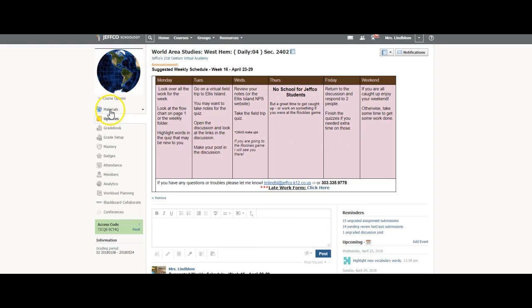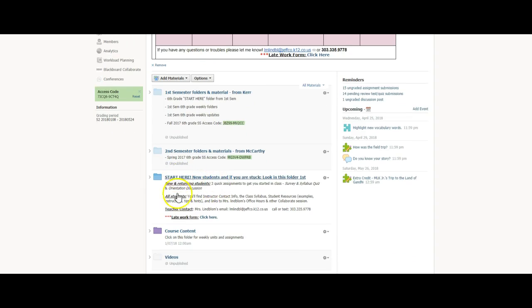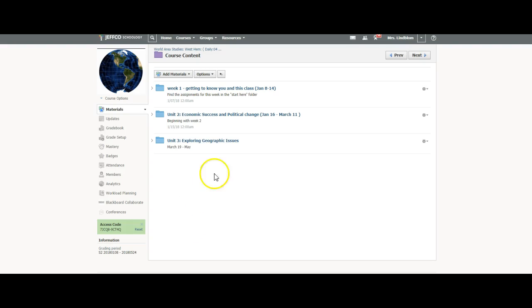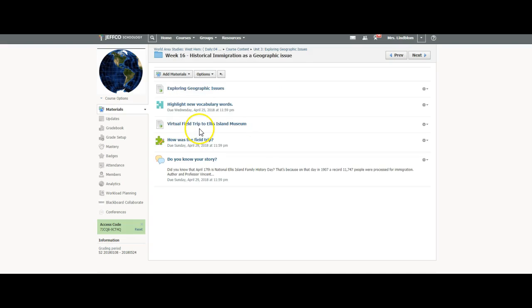All right, so let's take a look at what that stuff looks like. So you'll click on Materials, and you'll click on Course Content. Remember, if you just click on the links on the side, you're not going to see all the files and all the pages in the folder. And this week there are 2 things that you wouldn't see by clicking on the links.